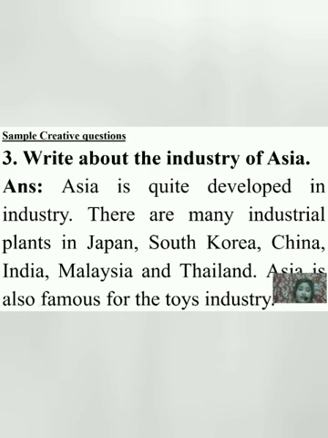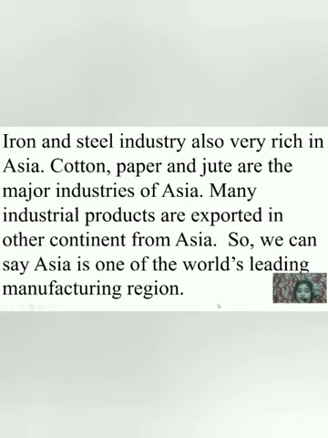So students, you may ask me, what is an industrial plant? An industrial plant means any plant, mill or factory that is engaged in the business of producing or making industrial products. So Asia is famous for the toy industry. The iron and steel industry is also very rich in Asia. Cotton, paper and jute are the major industries of Asia.